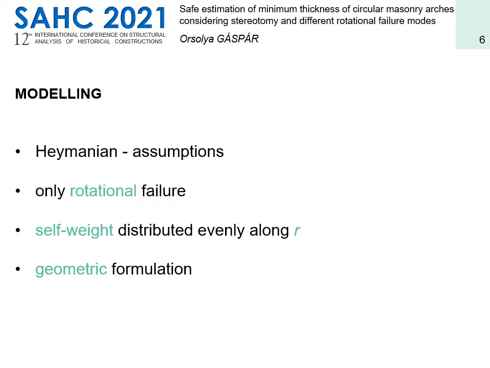The arch is subjected to its self-weight only. The structural model is simplified. The self-weight is distributed evenly along the reference line of the arch regardless of stereotomy. This allows an analytical formulation of the problem. We use the geometric formulation of the minimum thickness analysis. The condition of equilibrium is that the thrust line does not exceed the arch's boundaries, whereas yield occurs when it touches either extrados or intrados.